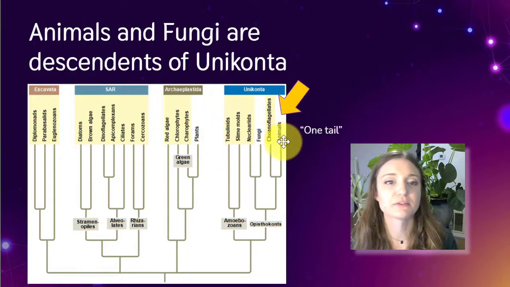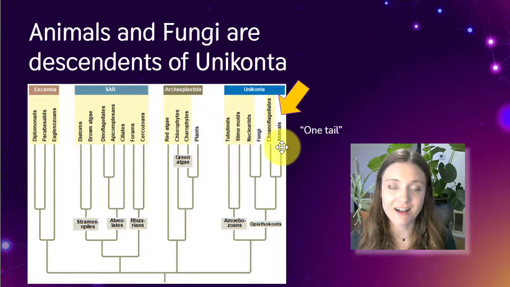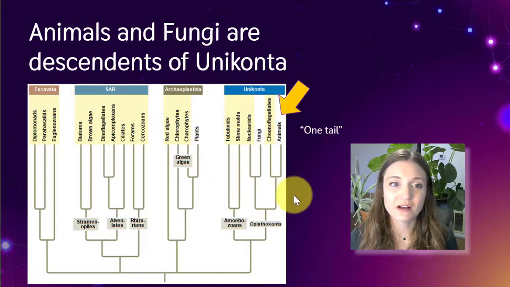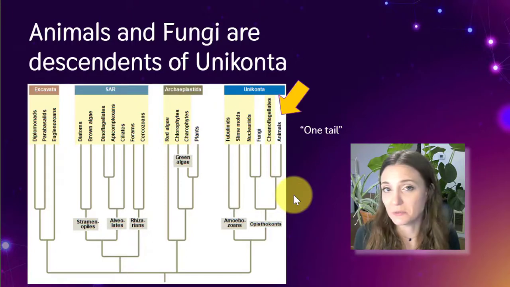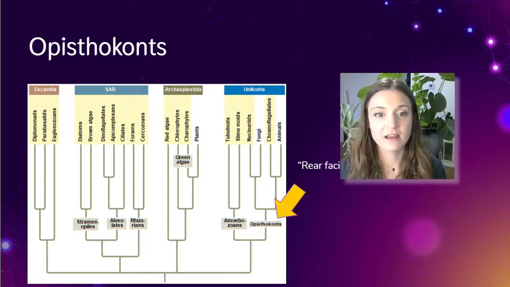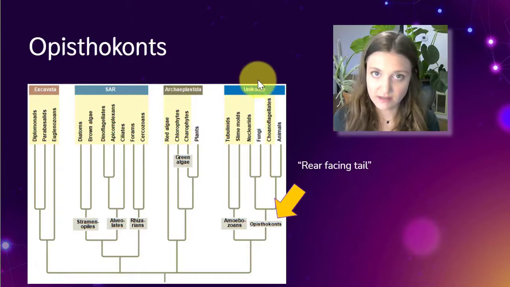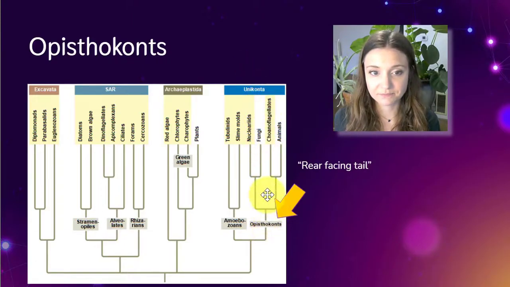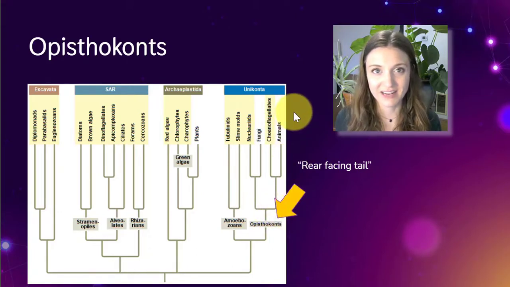Animals are over here with the fungi in the Unikonta group. Unikonta: kont meaning tail, uni meaning one, so that means their cells, especially the flagella of sperm cells, have only one tail. And within the Unikonta, they are part of the Opisthokonta, which means rear-facing tail. So they have a tail on the backside of their cells, essentially.